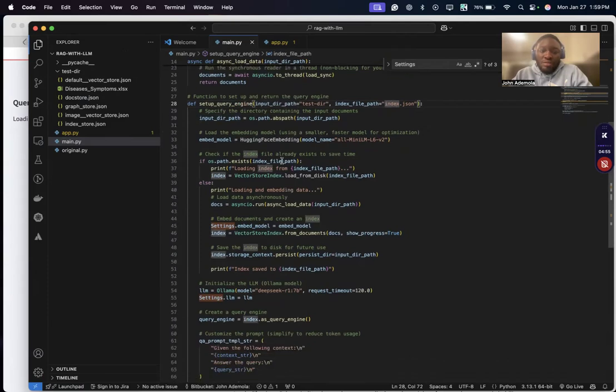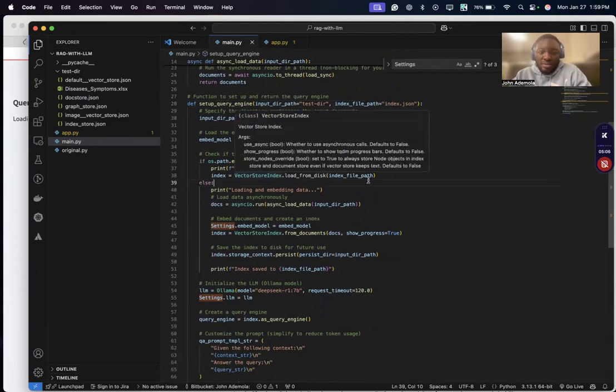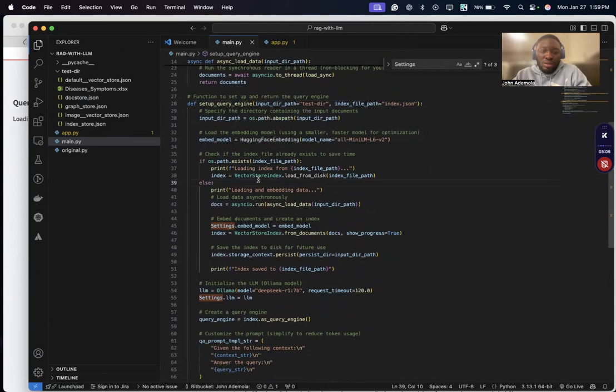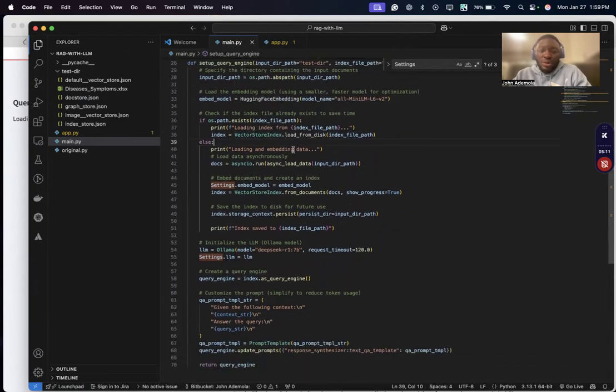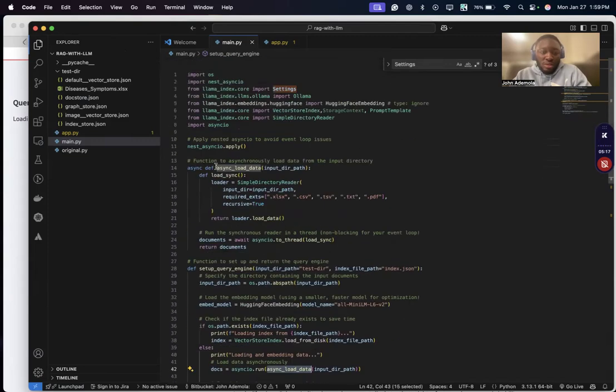And then what I do is check if my index already exists. If it exists, I just read from my file path and pass it directly to my vector DB. If not, I load it from the very beginning and run it asynchronously here. I call my data source and use a thread to run it, and pass this method here, which returns the loaded data.